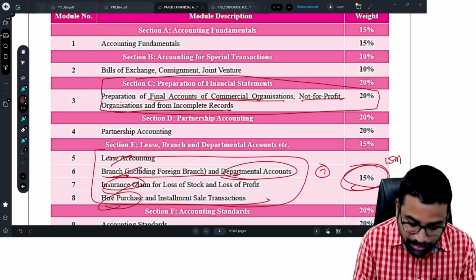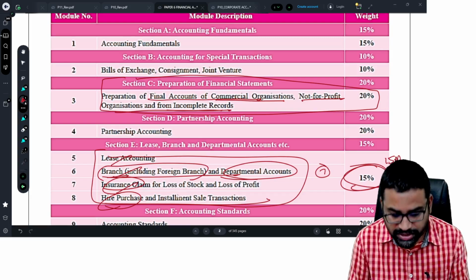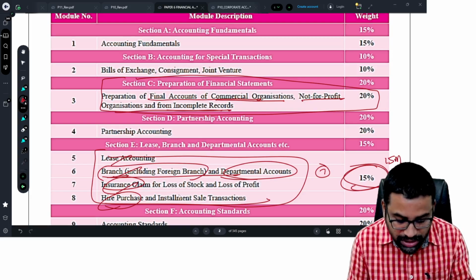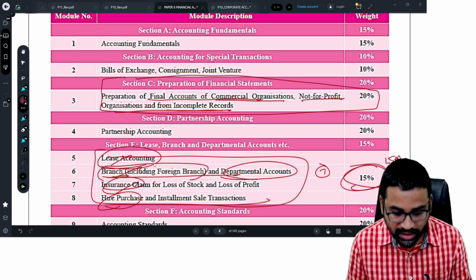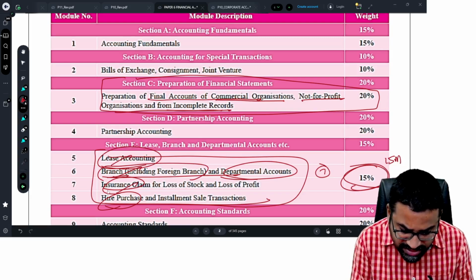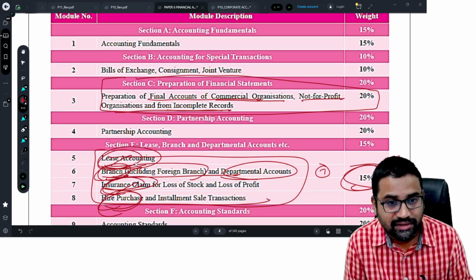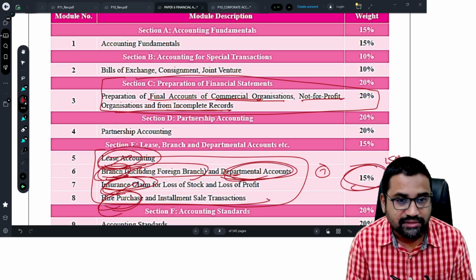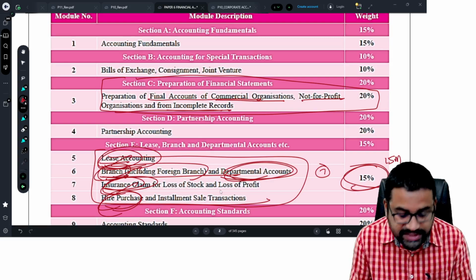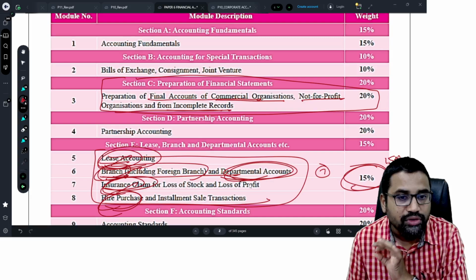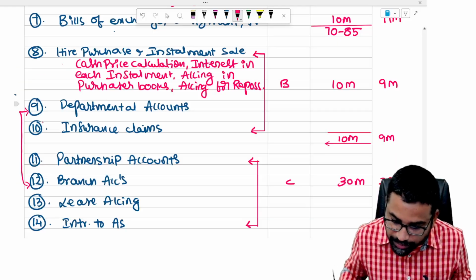So my advice is, branch accounts, leave it, put it as C category. Only if you are very confident in all other chapters, then go for branch accounts. Otherwise, don't waste your time on branch accounting and lease accounting. Last time they asked insurance claims, hire purchase 2 marks, branch accounts 1 question, lease accounting 1 question. And departmental accounts they have not asked. So even if you leave lease accounting, branch accounts and hire purchase methods, you are going to lose around 15 marks. That's it.